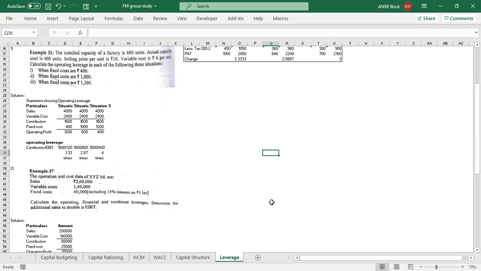Try for this last sentence. Try to understand it. I'll explain it a little. It says determine the additional sales to double the EBIT. Don't do it on the final values per se. You can go to the EBIT value, whatever you got, double it and do the reverse calculation. Don't do that. Try to do it with the use of the leverages. That's the logic here.